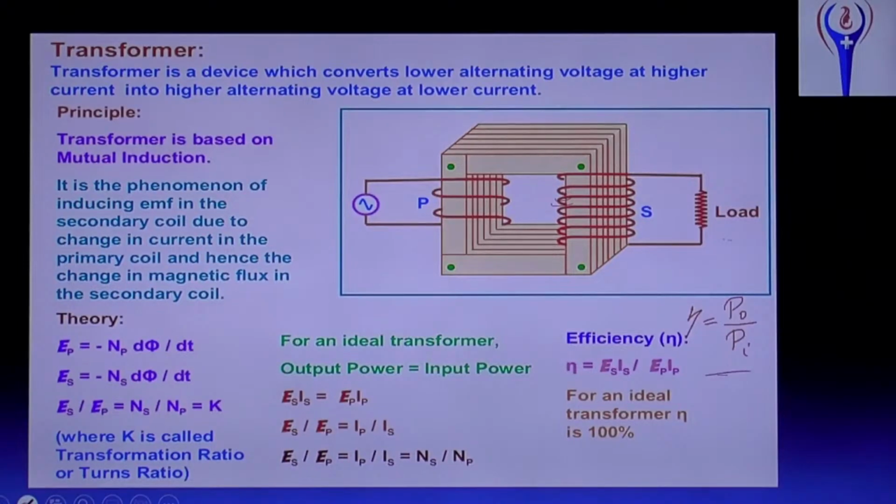In this also we will do some problems. Okay. And for an ideal transformer, eta is 100%. It means output power equals input power for an ideal transformer. But for a practical transformer, that's not possible. Only for an ideal transformer, output power and input power will be equal. So the eta value will be 1 or 100%.